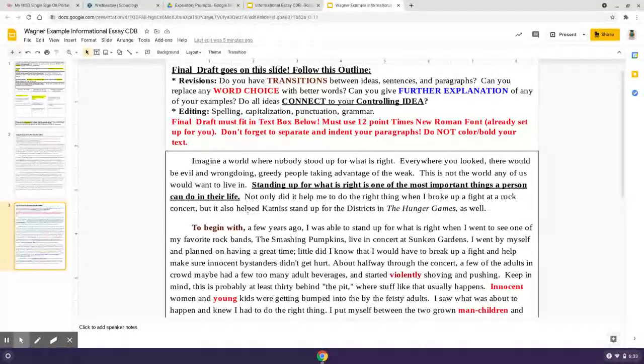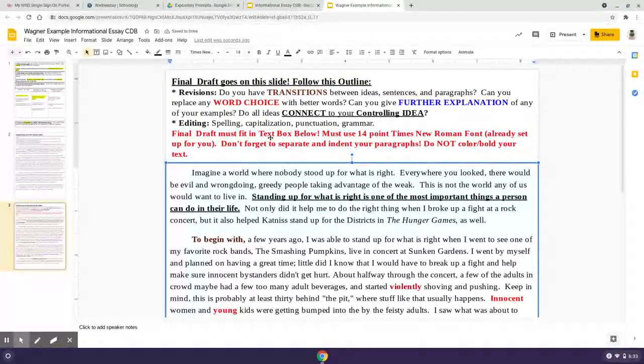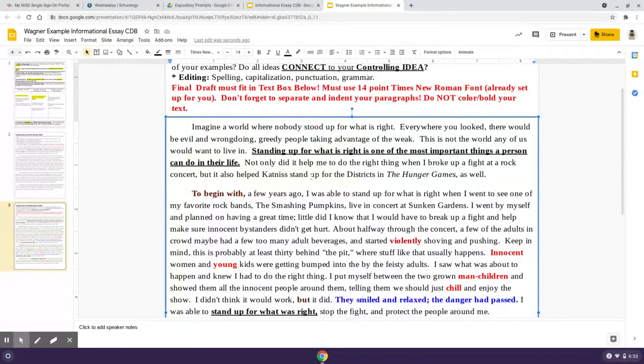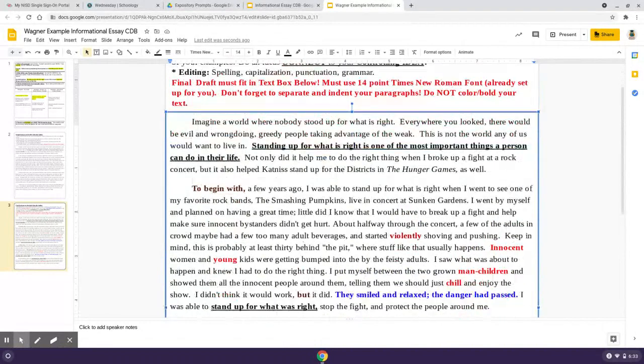So again, you want to make sure you're using 14-point font. I'm going to change it for you guys so it's a little bit bigger. 14-point Times New Roman, which is already set up for you, so you don't need to worry about that. Don't forget to separate and indent your paragraphs. And you don't need to color or bold any of your text. In fact, I'm going to get rid of all this stuff as soon as I'm done with this video, just so it's not confusing for you guys.